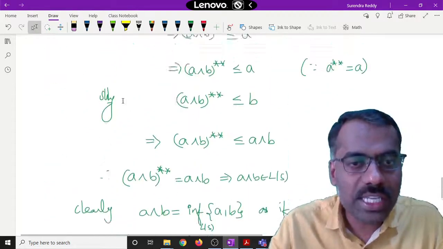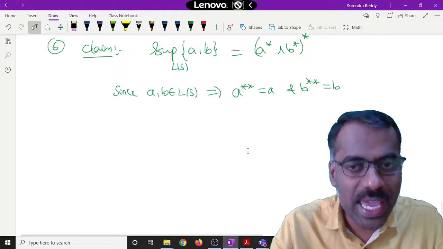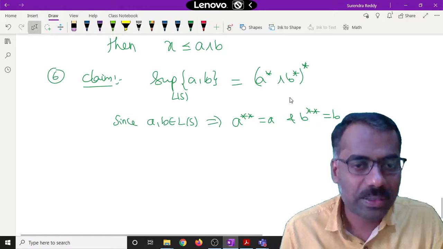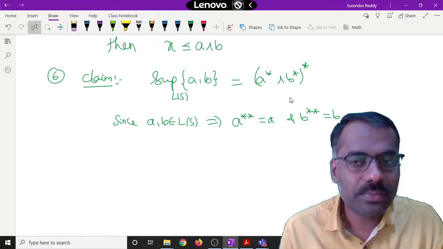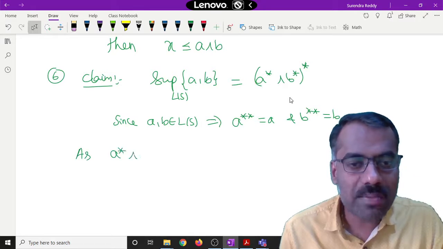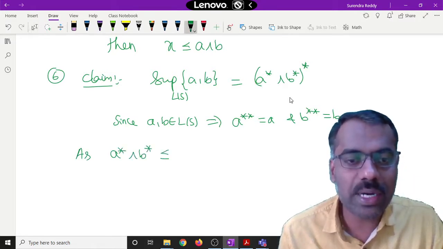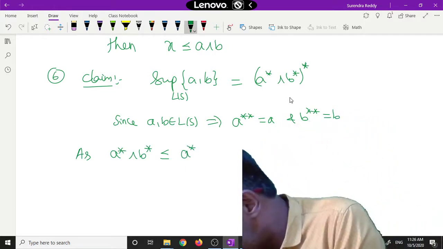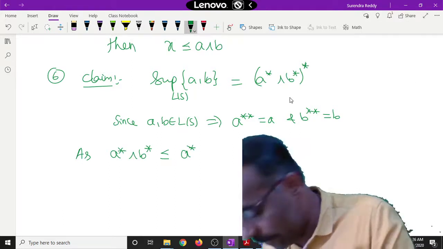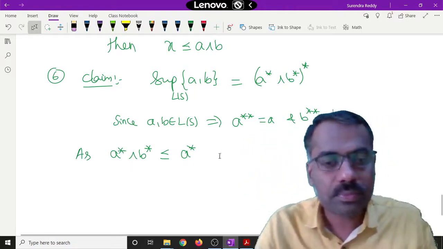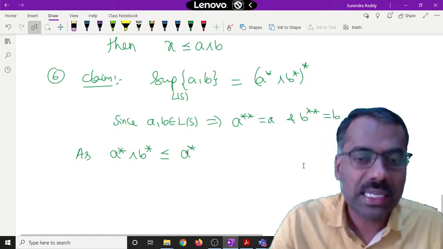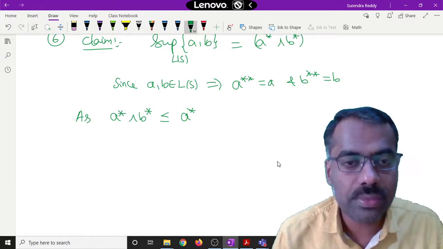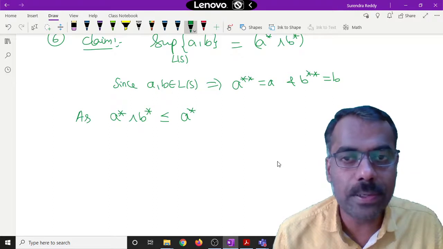Just like how we used here, A meet B is less than or equal to A, here instead of A and B, what we require is A star and B star. So how can you use the relation? As A star meet B star is less than or equal to what? A star. Is this step clear? A star meet B star is less than or equal to A star.